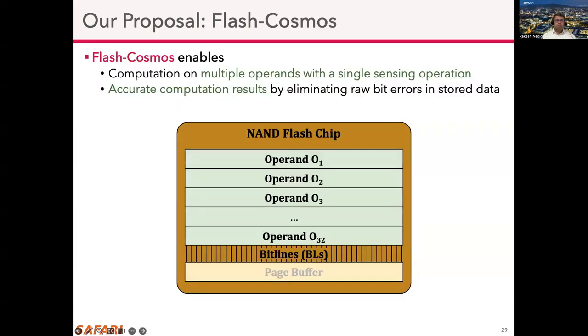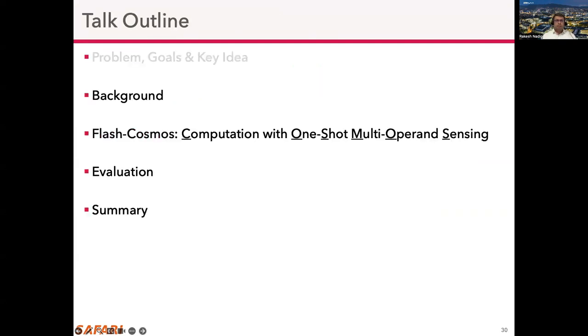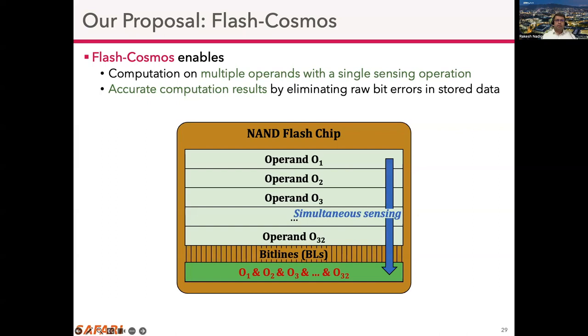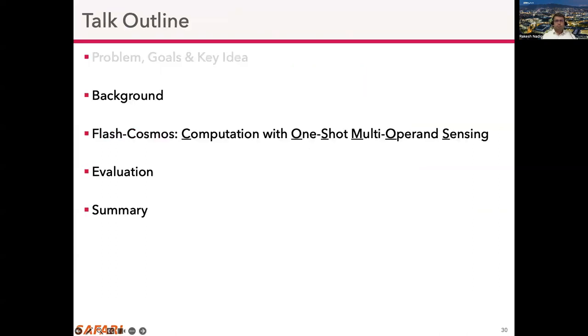To this end, we propose Flash Cosmos. Flash Cosmos enables computation on multiple operands with a single sensing operation. We show the same high-level organization of a flash chip, and here we see how Flash Cosmos performs the computation. We see 32 operands stored in different flash pages, and simultaneous sensing results in a bitwise AND of 32 operands in the page buffer. And we also provide accurate computation results by eliminating raw bit errors in stored data.